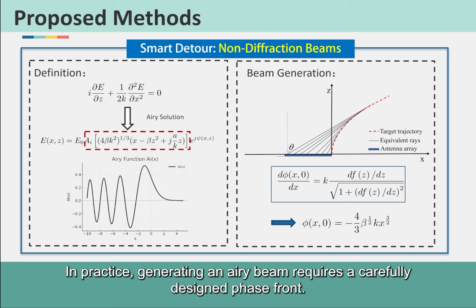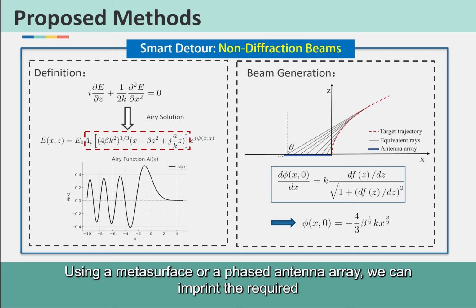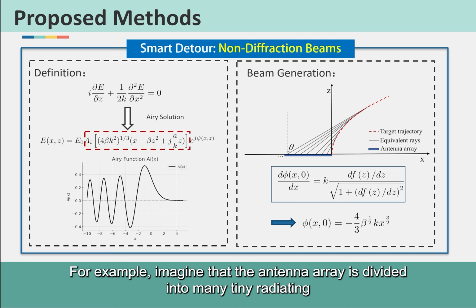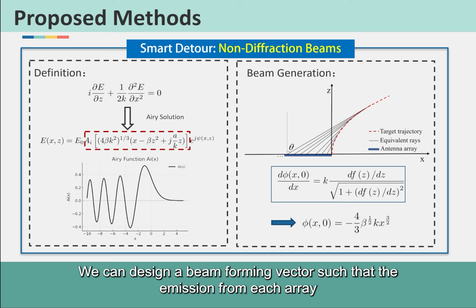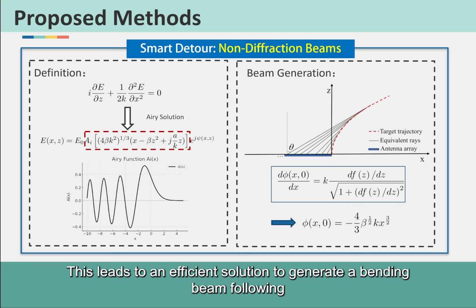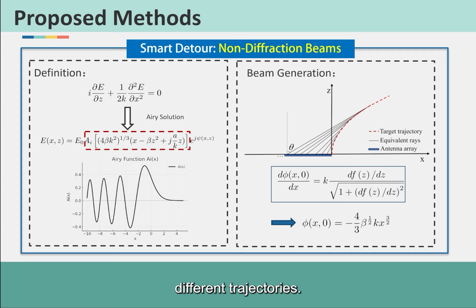In practice, generating an Airy beam requires a carefully designed phase front. Using a metasurface or a phased antenna array, we can imprint the required phase variation across the aperture. For example, imagine that the antenna array is divided into many tiny radiating elements. We can design a beamforming vector such that the emission from each array element combines into a wavefront that is tangent to a predetermined curve. This leads to an efficient solution to generate a bending beam following different trajectories.